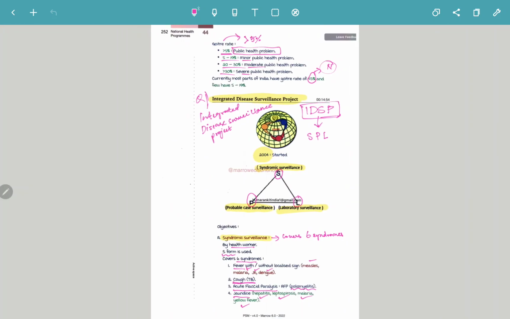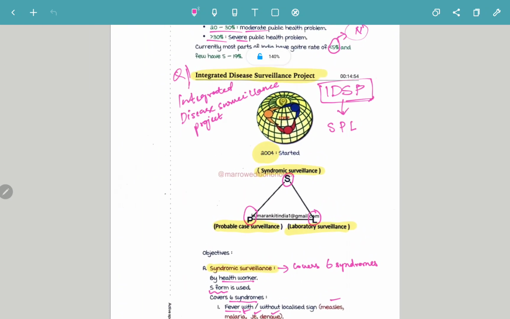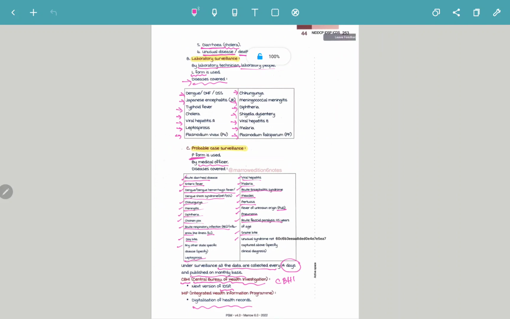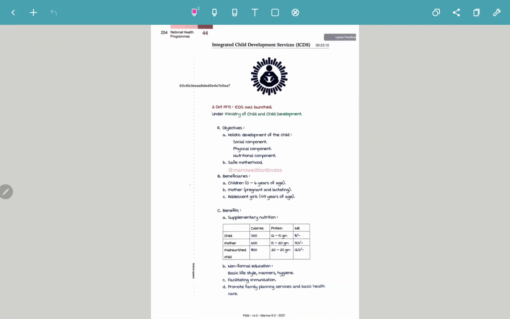So we finished this question. Integrated Disease Surveillance Project is finished. Now let's move on to the next question.